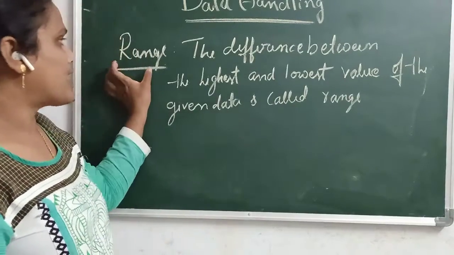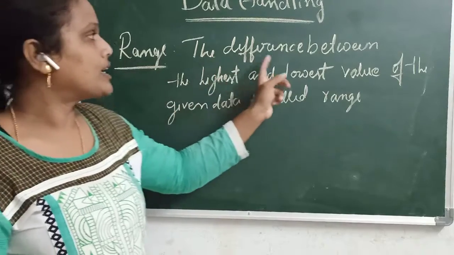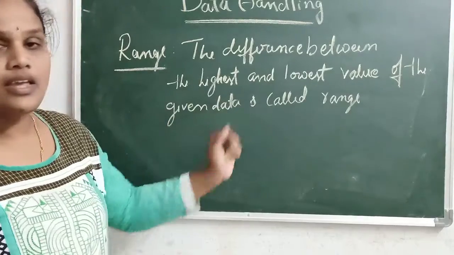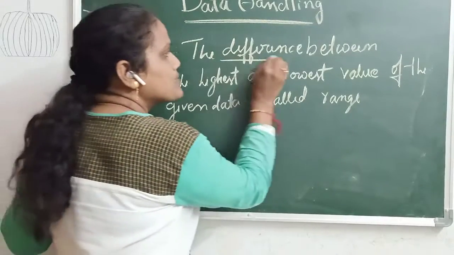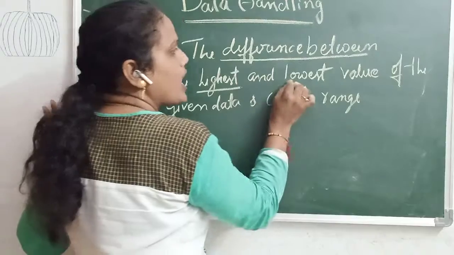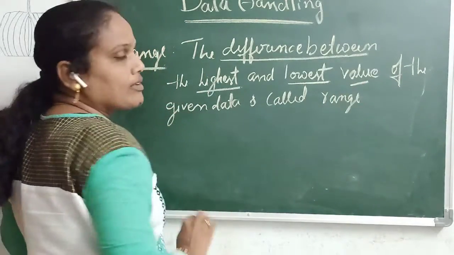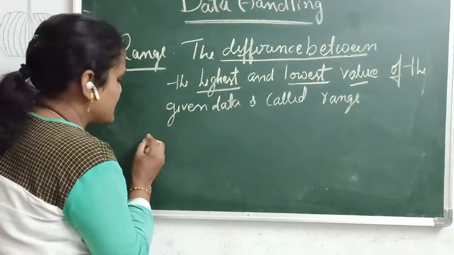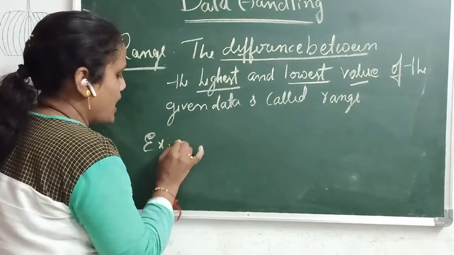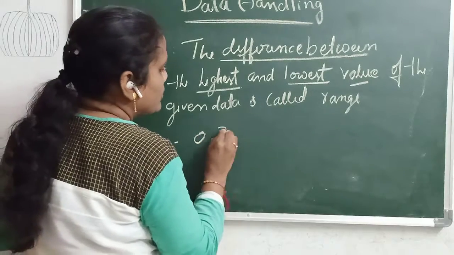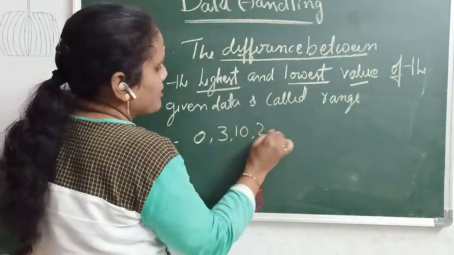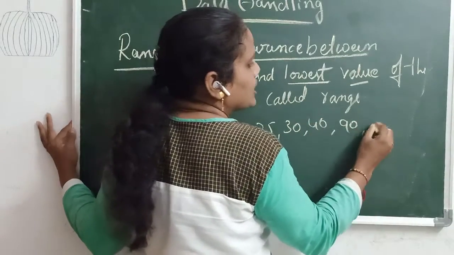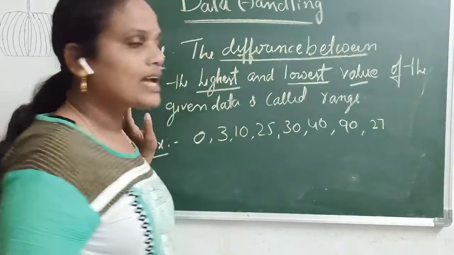Next definition is the range. What is the range? The difference between the highest and lowest value of the given data is called the range. Difference means subtraction. For example, I have data: 0, 3, 10, 25, 30, 40, 90, 27. Like this, one data set is given to you.